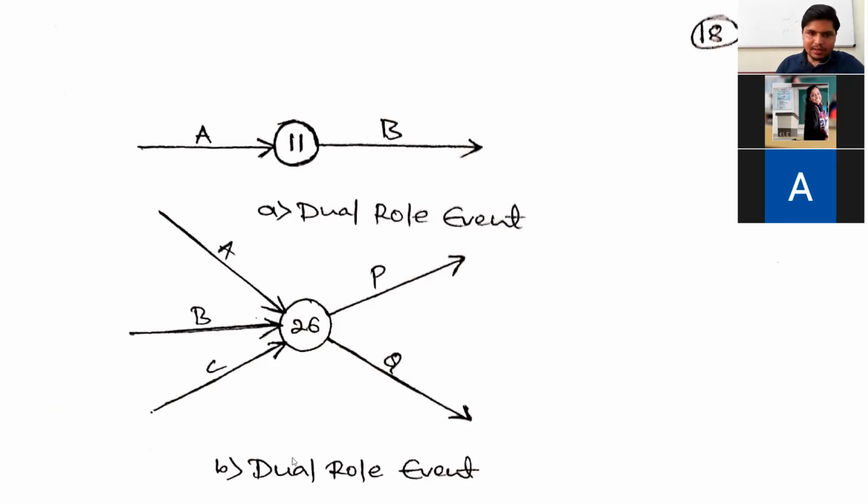And the next one, all of you look at the second diagram. Can anybody explain this diagram? How is this 26th event a dual role event? Very simple one.